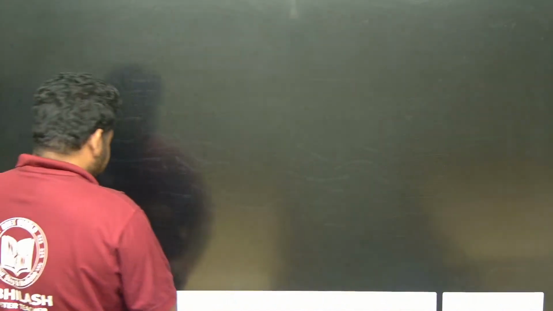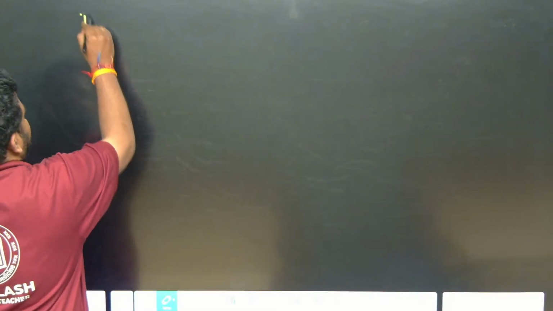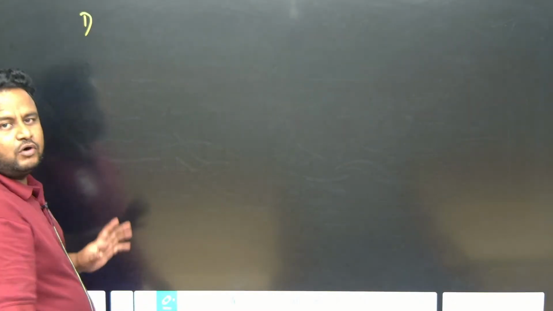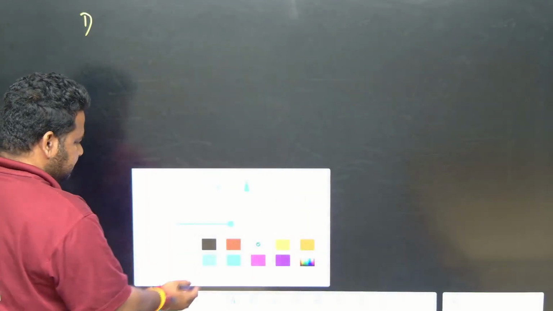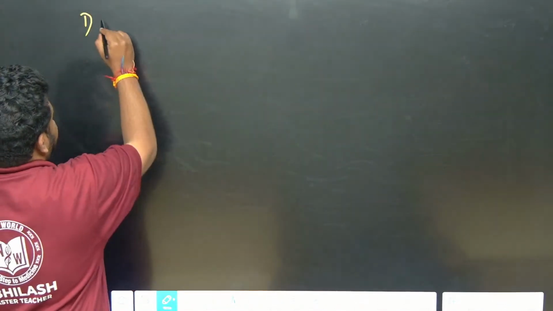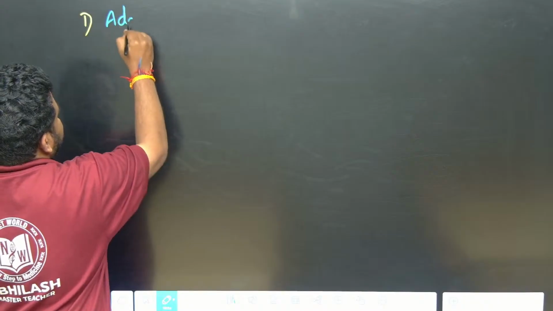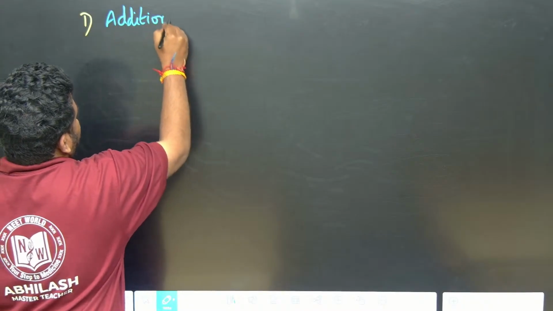First of all, what does the addition theorem say? Question: state and prove the addition theorem.